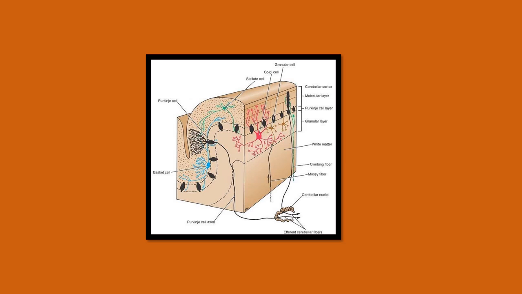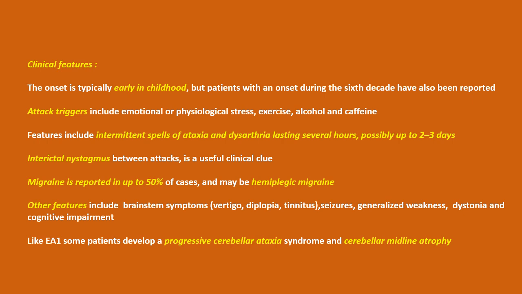This figure shows a section of the cerebellum showing the location of the granular cells, Golgi cells, and the Purkinje cells on which the potassium channels and the calcium channels are located. Clinical features of episodic ataxia type 2. The onset is typically early in childhood, but patients with an onset during the 6th decade have also been reported. Attack triggers include emotional or physiological stress, exercise, alcohol, and caffeine.